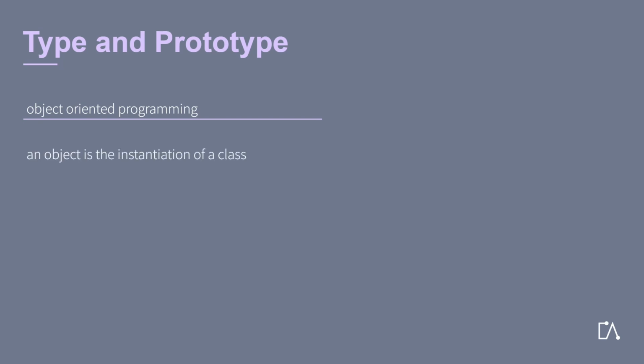We already know that a prototype is the instantiation of a type. But what does that mean? To explain that, we look at object-oriented programming. Here we have classes and objects. An object is the instantiation of a class. Instantiation means that an object is created.